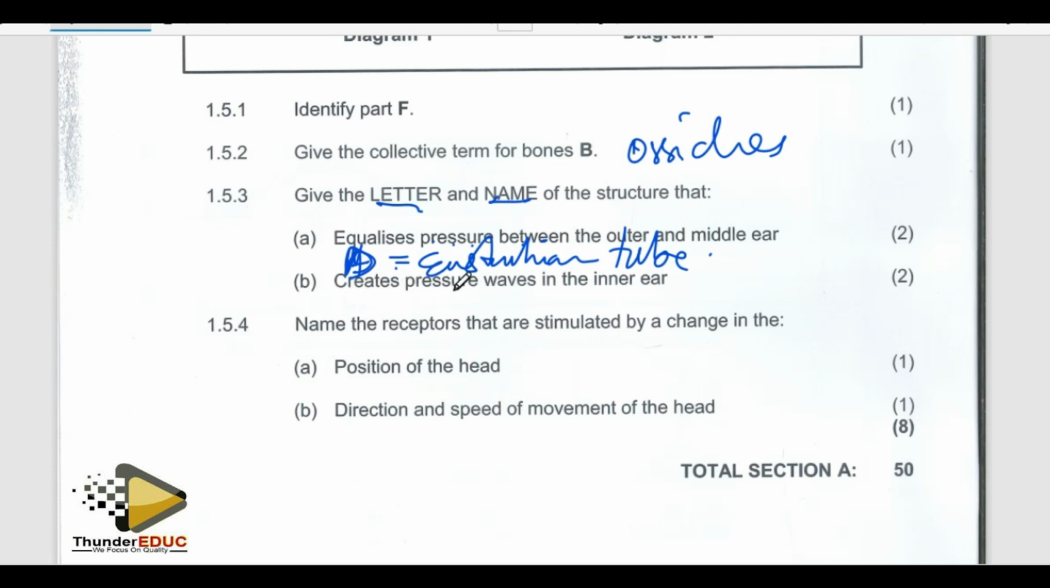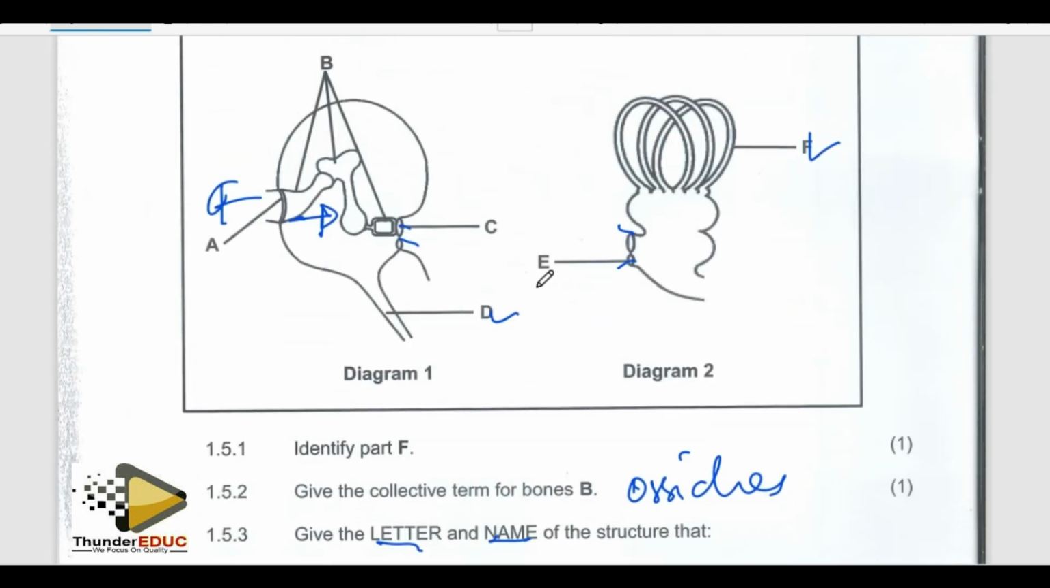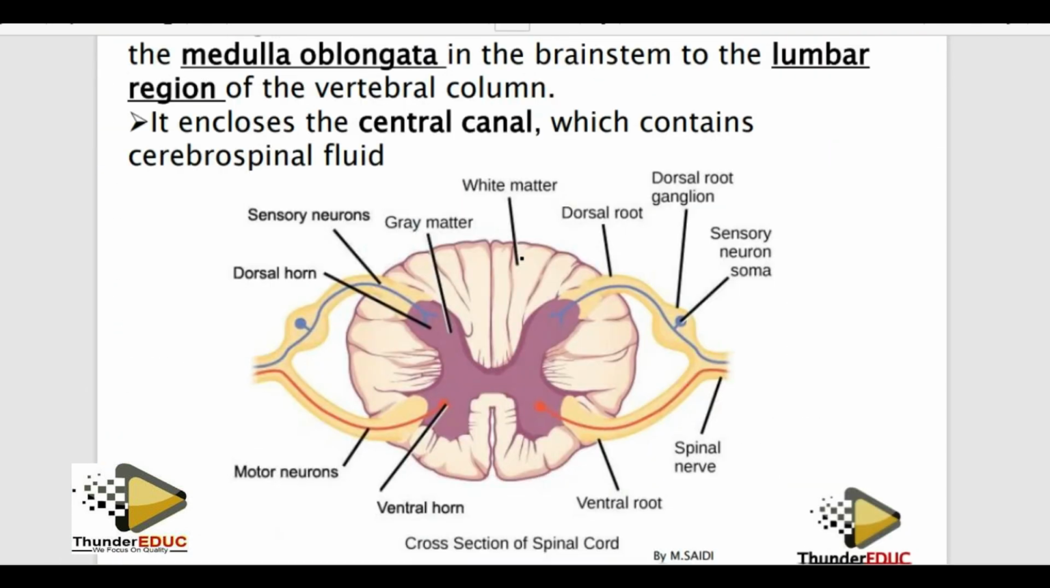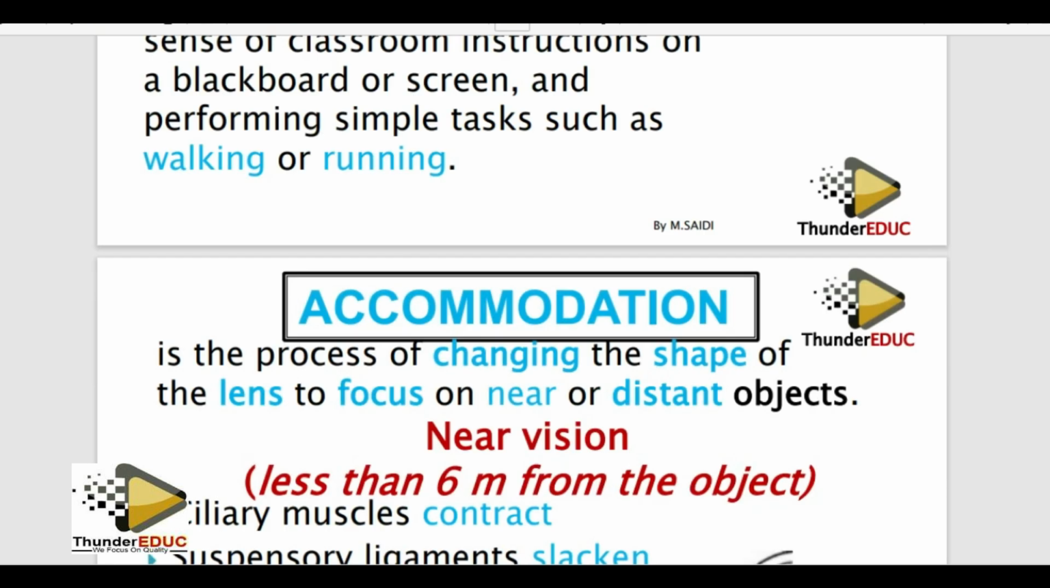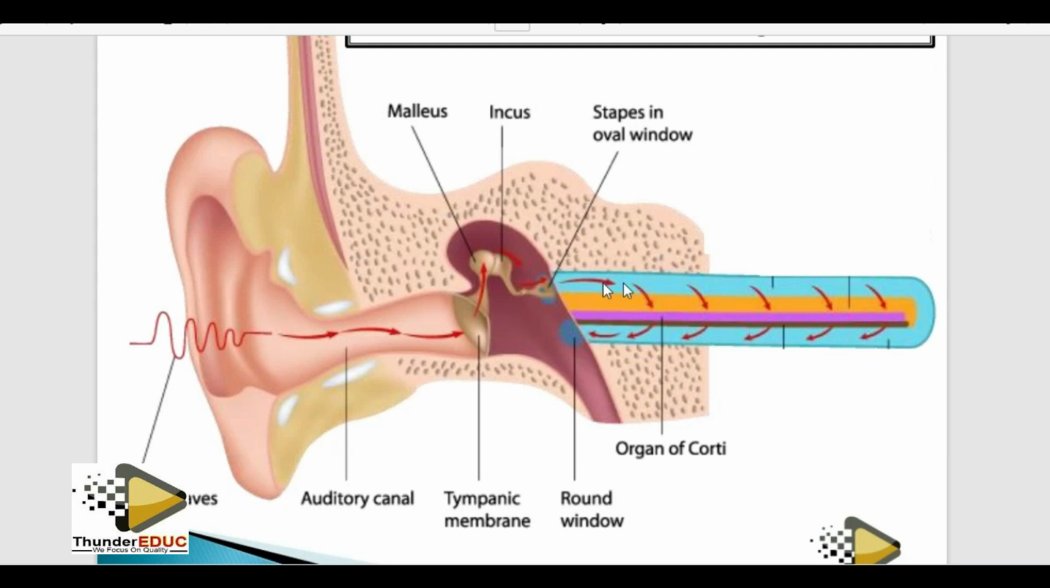Number B is creates pressure wave. That is in the inner ear. What creates the pressure wave is the oval window, because when the ossicles start to move, it causes the oval window to move in and out. When it moves in and out, it causes the fluid which is found here to move. Let me show you using the instructional material. Maybe you'll understand it better. Here is the ear.